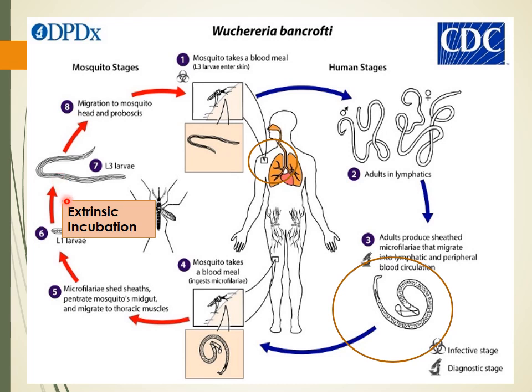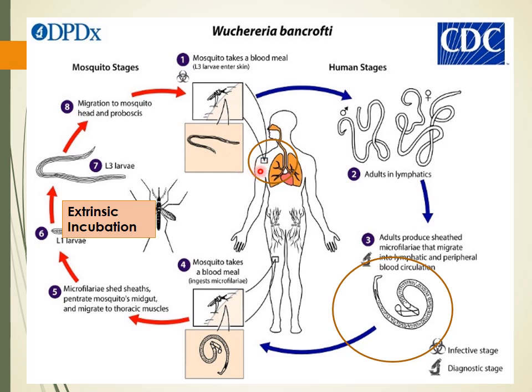There would not be any increase in the number or any asexual reproduction here. So it is mere transfer, but it will not increase in number. The number of microfilaria taken in the blood meal by the mosquito, that number of L3 larvae would be there in the mosquito, and from that it may transmit the infection.